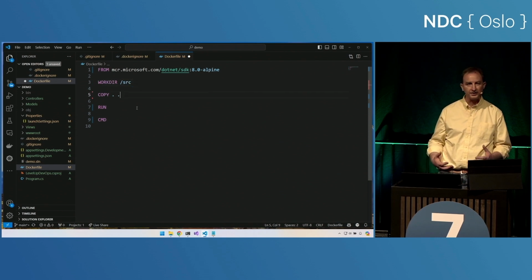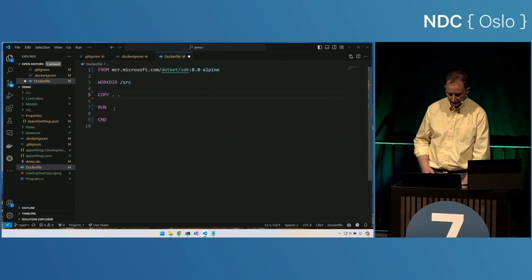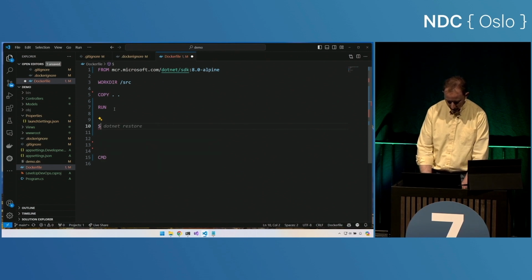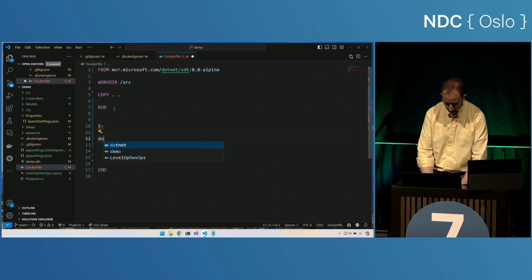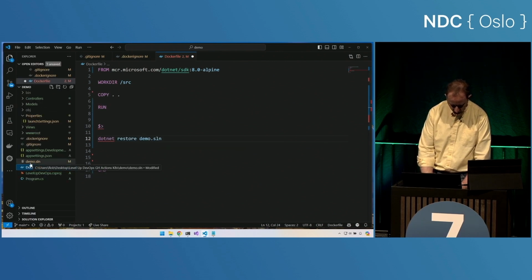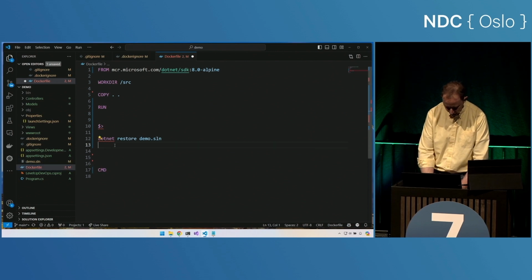Now that I've copied everything into place, now let's run some build commands. If I was in a shell, maybe I'm in bash, or maybe I'm in PowerShell, then what are the commands that I would run? Well, let's do a dotnet restore, and I'll do demo.sln. I have the new C# Dev Kit extension, so it automatically generated demo.sln for me. That's pretty cool. dotnet build. I'll build in release mode.